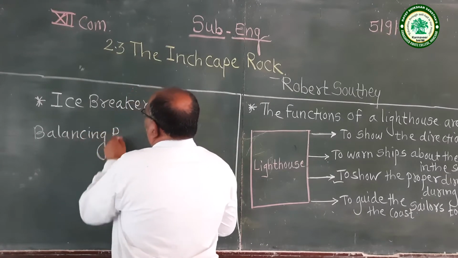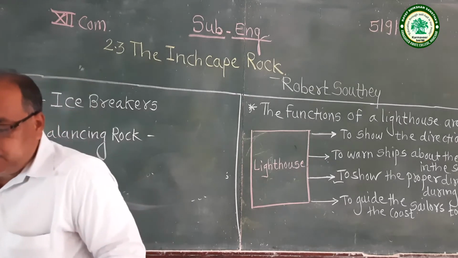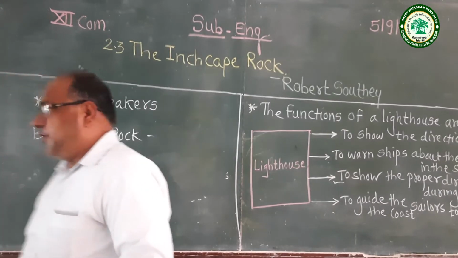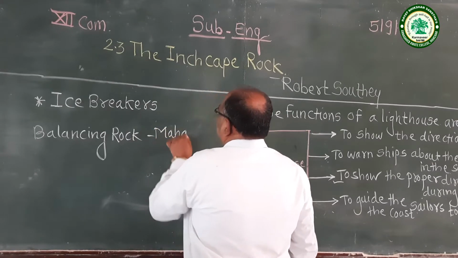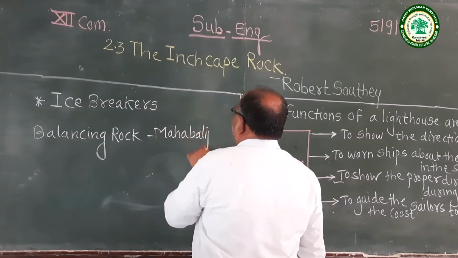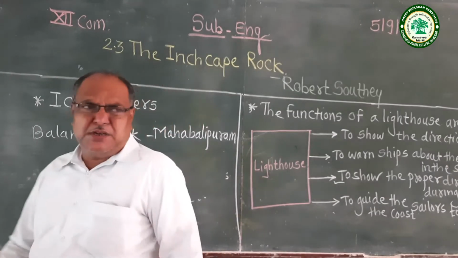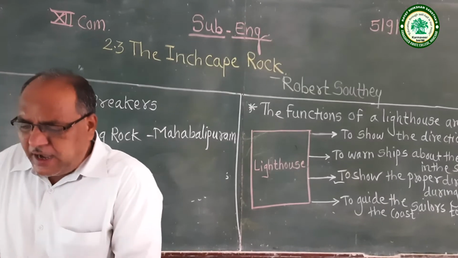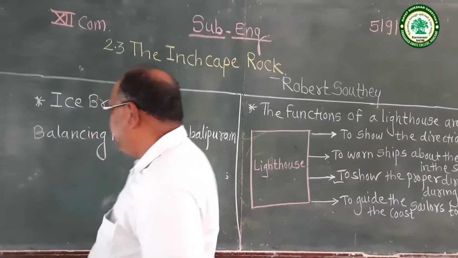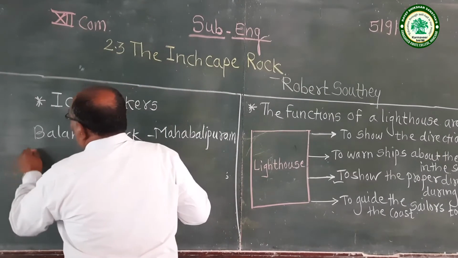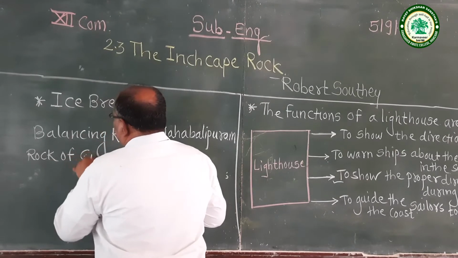The location of this Balancing Rock is Mahabalipuram, especially in India. So this is the first example done for you. Another rock you should mention is the Rock of Gibraltar.